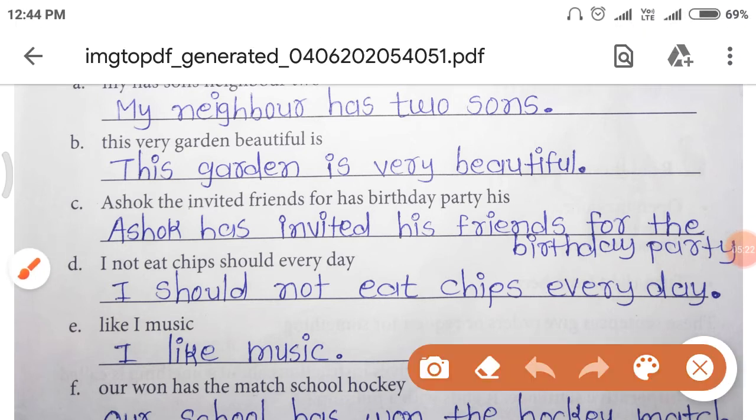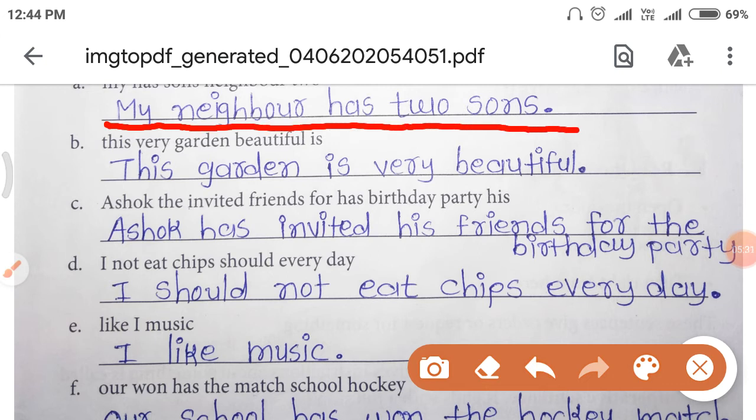Then let's see what is the correct answer. The correct answer is: my neighbor has 2 sons. Yes, this sentence tells us something about the neighbor, that the neighbor has 2 sons, right?